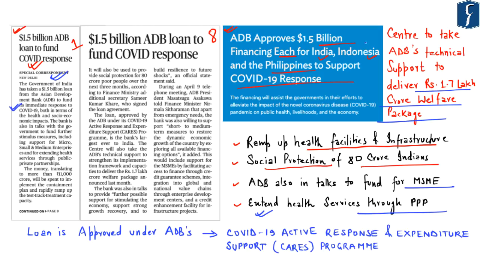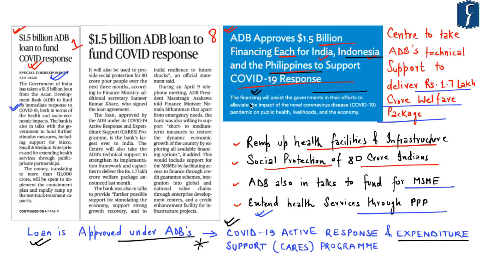So not only India but also Indonesia as well as Philippines has also got this $1.5 billion aid from the Asian Development Bank. And the loan provided by Asian Development Bank is approved under ADB's COVID-19 Active Response and Expenditure Support CARES program. So this becomes an important aspect to be remembered from your prelims perspective with respect to loan provided by ADB to Government of India, Indonesia as well as Philippines.